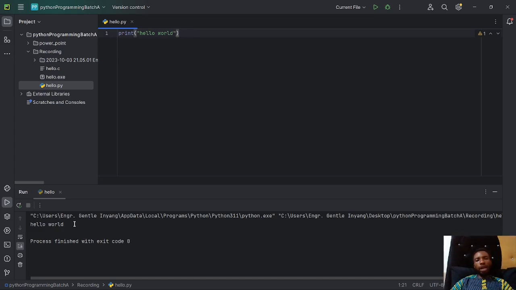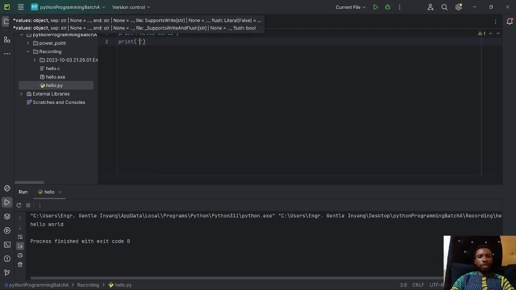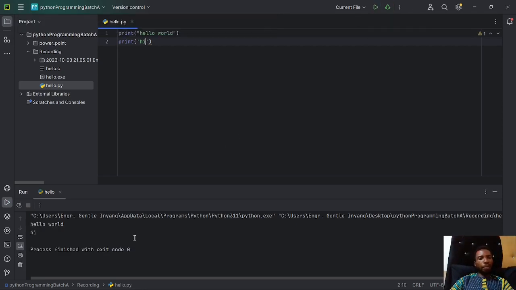The difference, and why I really like PyCharm, is that if I print another thing here, let's say I print hi, and I run this code, it's going to clear the terminal and then rewrite the output again. But if you're using VS Code, the results are going to pile up, and you're going to have multiple results on the screen instead of just a cleared and repeated screen. Hence, I love this console when I'm writing Python scripts.